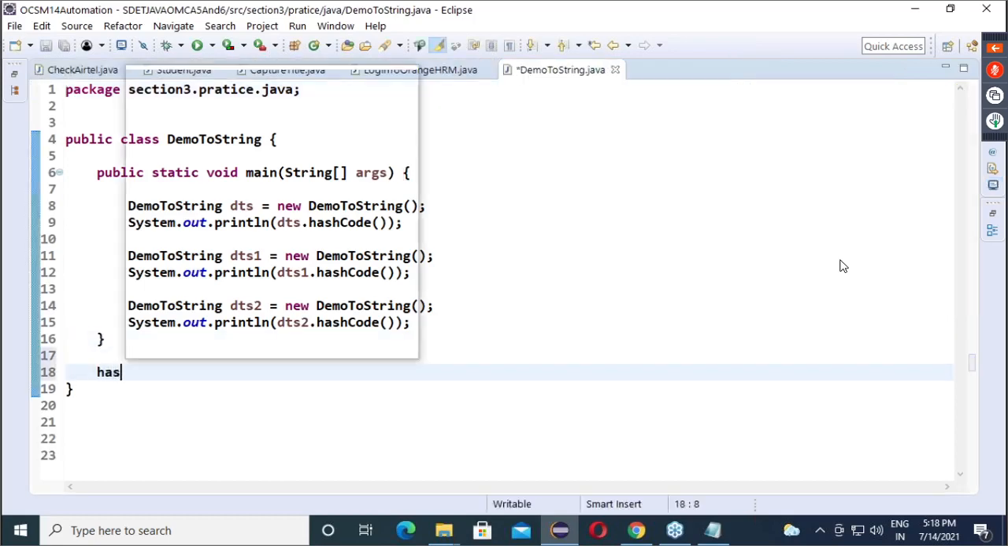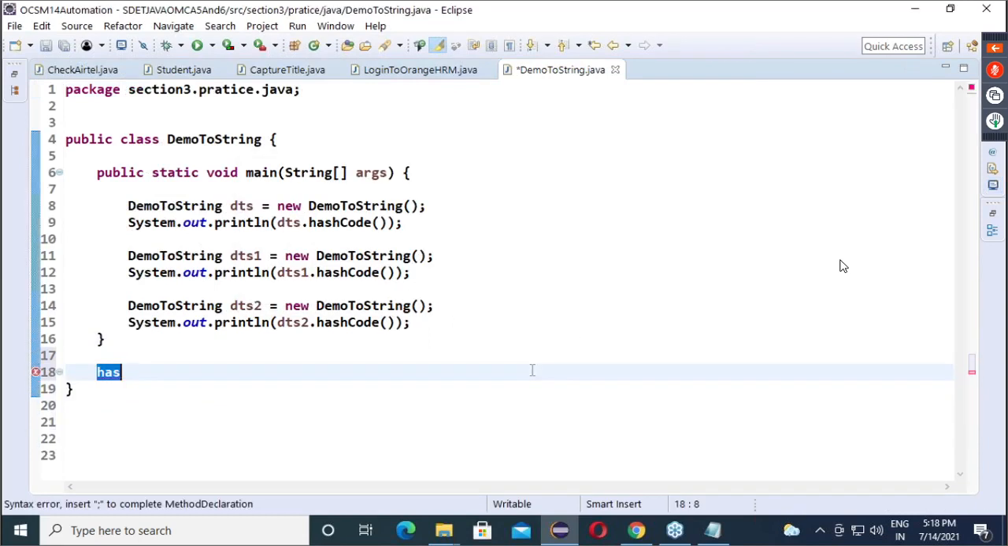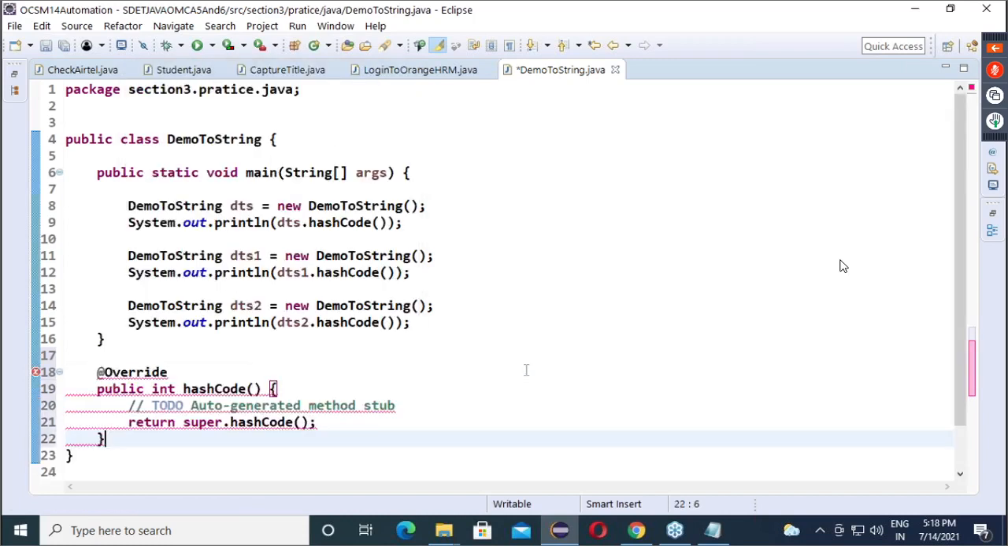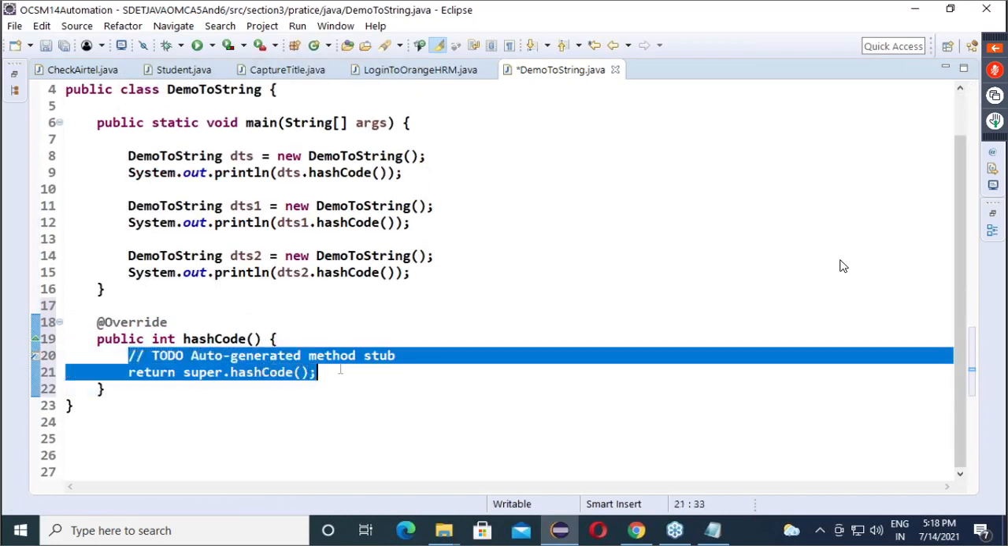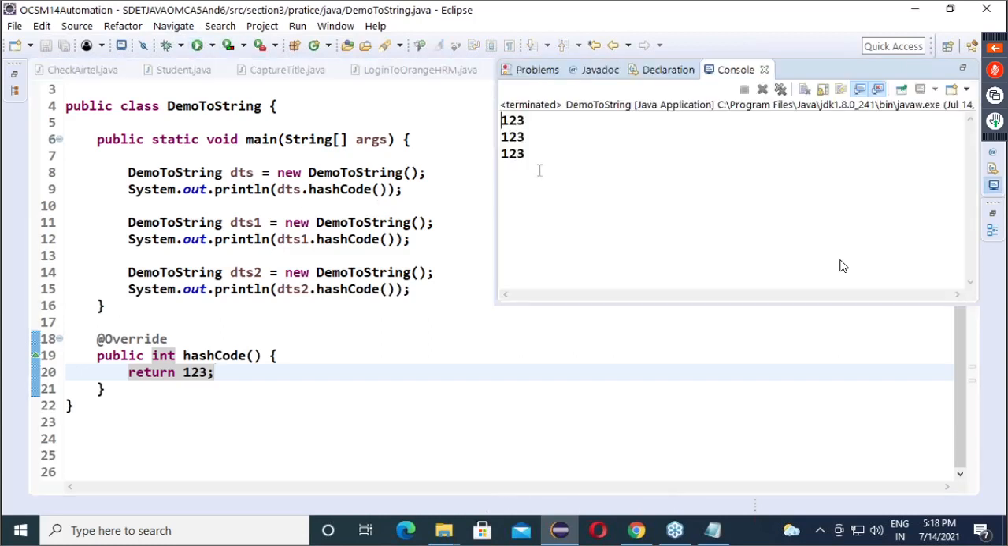See, we can override hash code. Here we will give return 123. Now, obviously, 200% sure this is a wrong approach of overriding, because according to this, all students have the same roll number. All objects have the same hash code. All the people's hash code is 123. So obviously it is an invalid way.